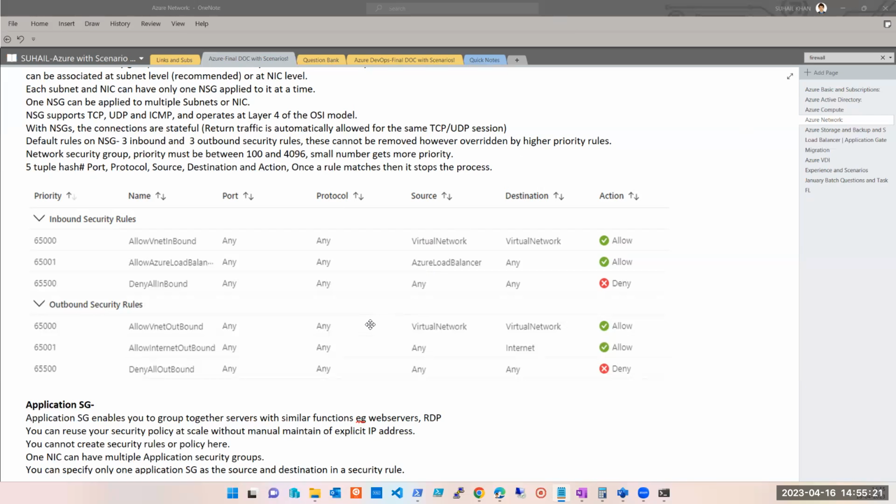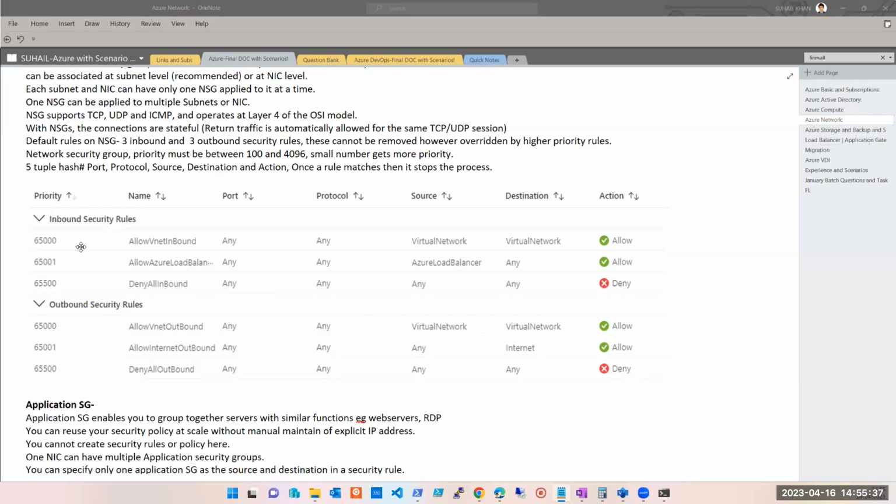Because the moment you create a machine, the NSG is attached to that, and NSG has some default rules, and one of them is allow internet access. Is it clear? Yes, sir. Yes, all right.